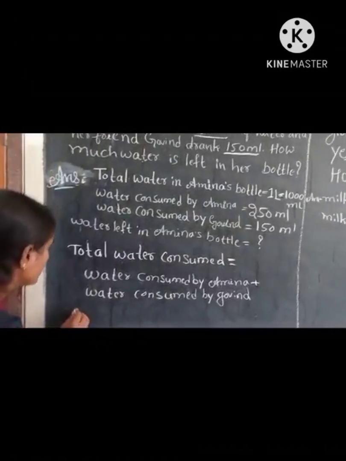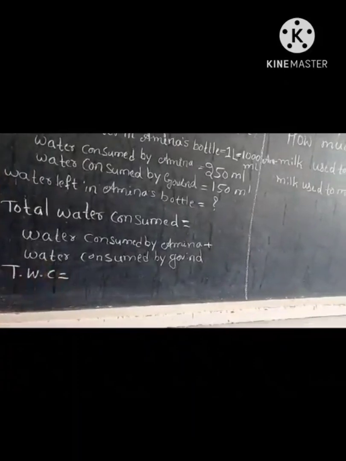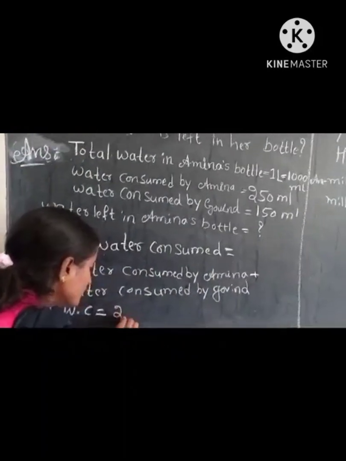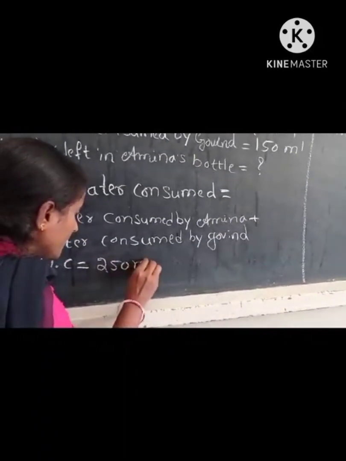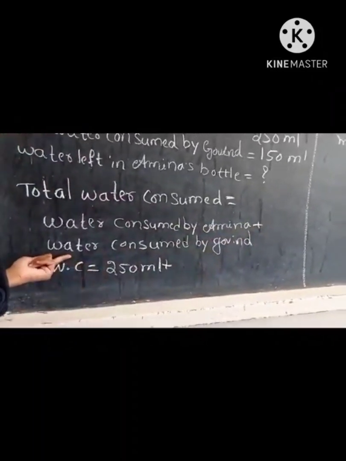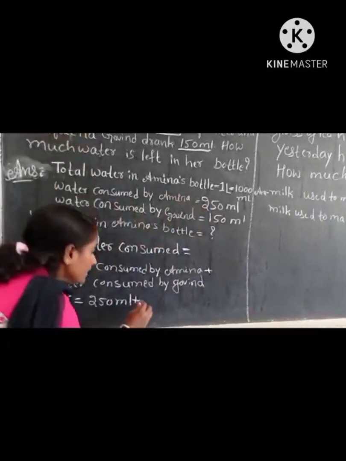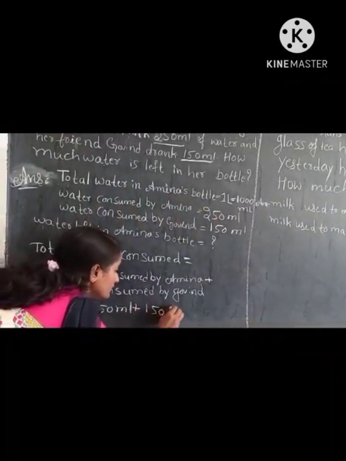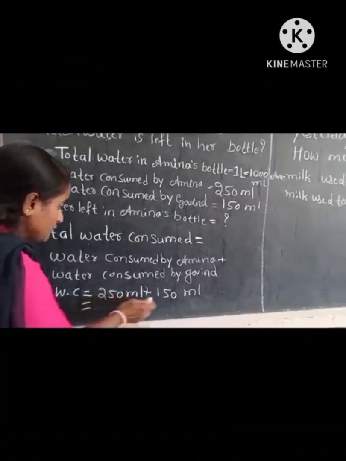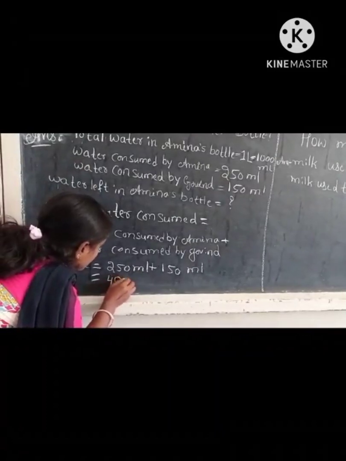Okay. Here total water consumed is equal to how much water Amina drank? That is 250 ml, right? Plus water consumed by Govind. Water consumed by Govind is how much? 150 ml. So by adding these two numbers, how much will we get as the answer? 400 ml, right?